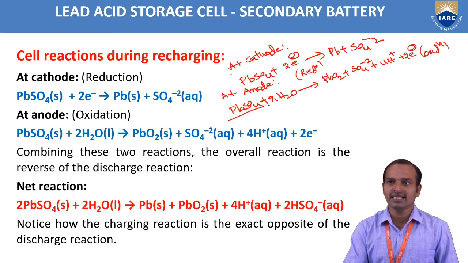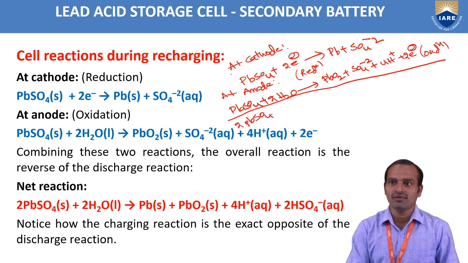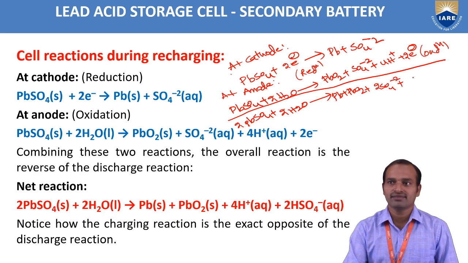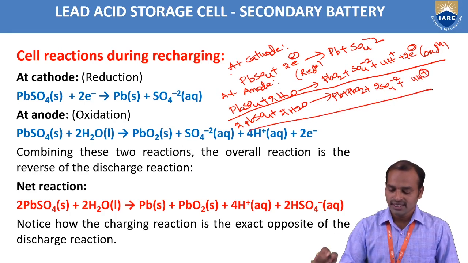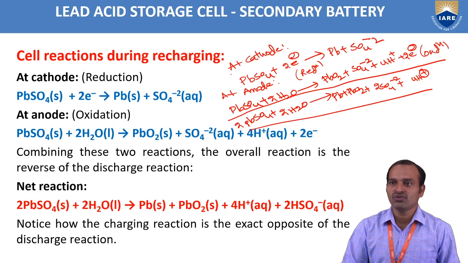Now the overall reaction is 2PbSO4 plus 2H2O forms Pb plus PbO2 plus 2SO4 2- plus 4H+. So the overall reaction is 2PbSO4 plus 2H2O forms Pb plus PbO2 plus 2SO4 2- plus 4H+.